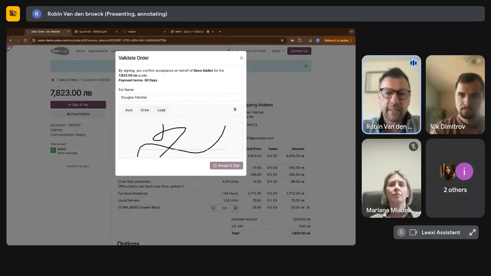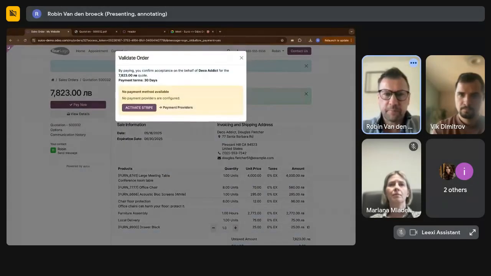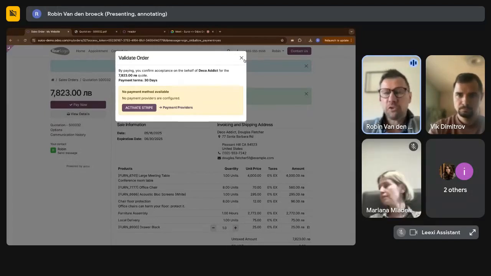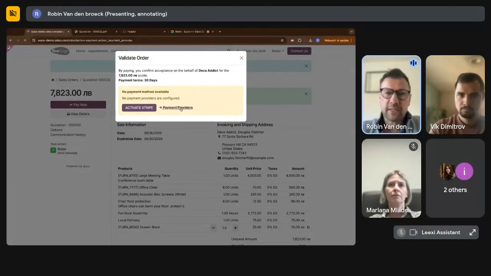And now there is the next step, which is the payment process. So in this case, there can be different payment options. You can also disable that payment is not needed. Now, in this case, payment has not been enabled yet in this database. So I have two options: to disable online payment or to activate one of the payment providers. I can quickly show you this. It's very easy to do.